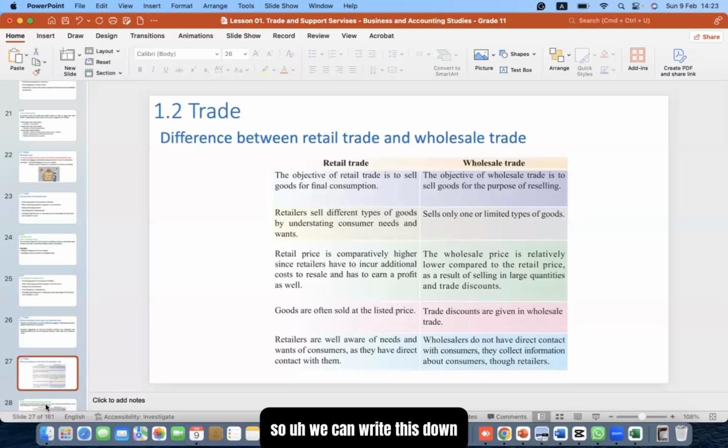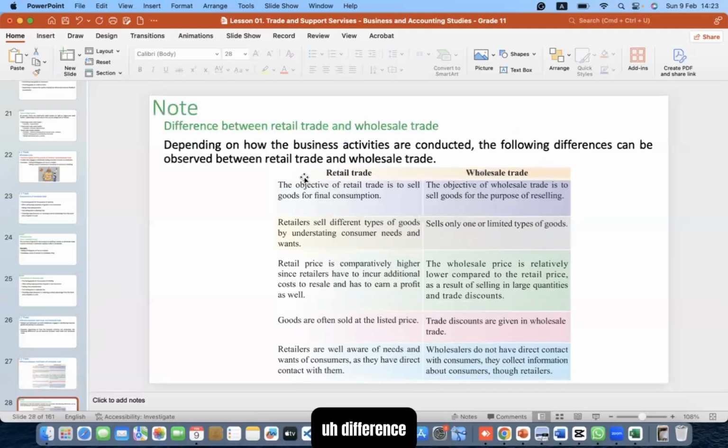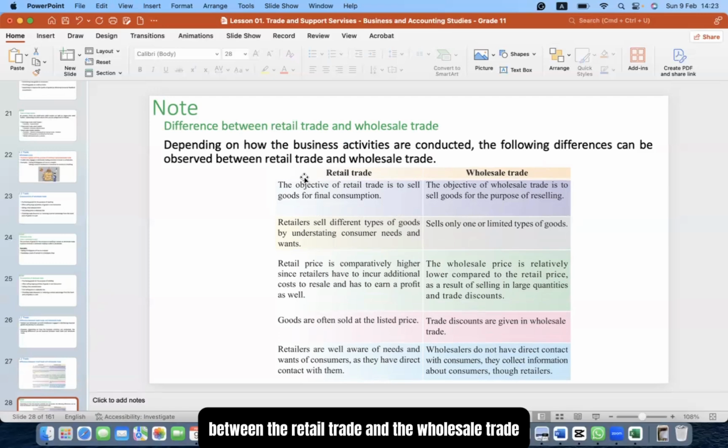We can write this down. Difference between the retail trade and the wholesale trade. Depending on how the business activities are conducted, the following differences can be observed between the retail trade and the wholesale trade. And here's the chart. So take 5 minutes and write this.